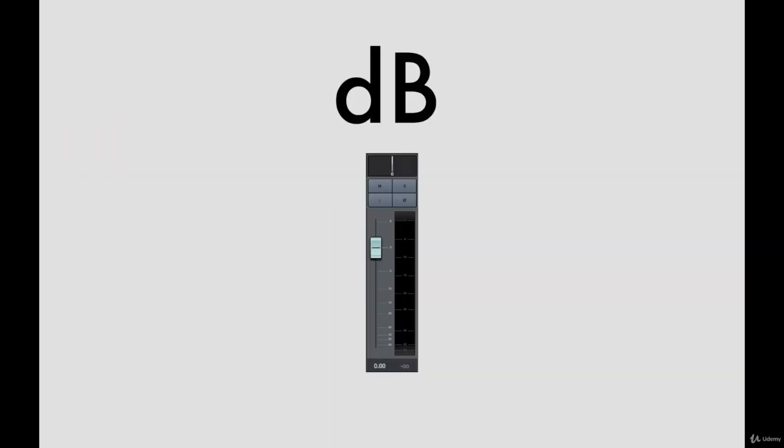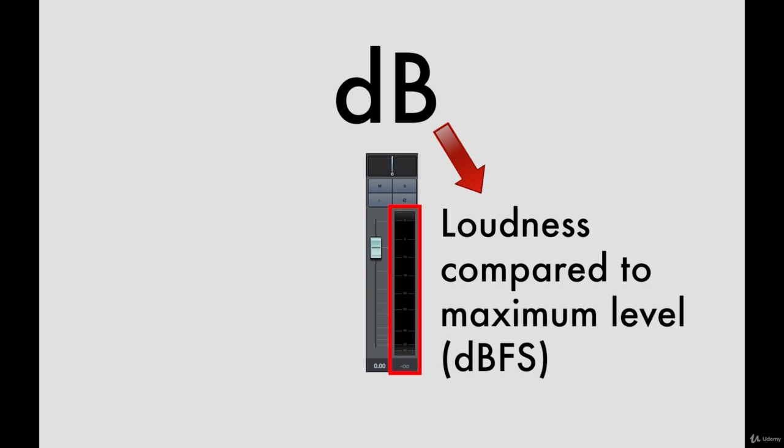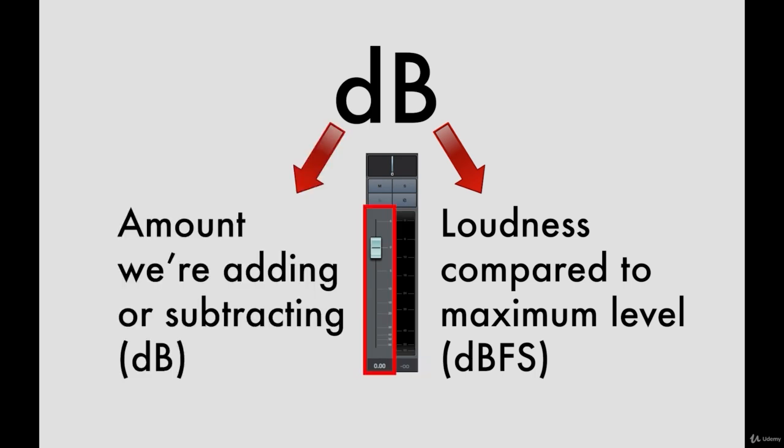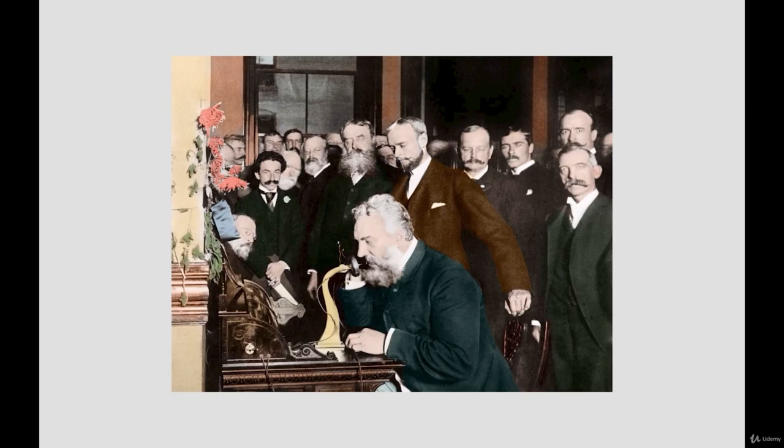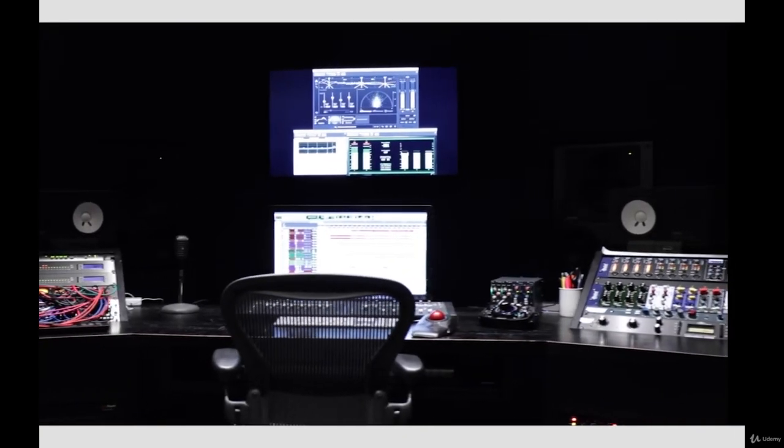So here's a summary of this lesson. In mixing, when we talk about decibels, we will either talk about how loud the signal is compared to the maximum possible level, and we will call this dBFS, decibels full scale, or we will talk about how much we are adding to or subtracting from a signal. For this, we will use the good old dB, or decibels. Oh, by the way, the B in dB is always written in capital letters because it's named in honor of Alexander Graham Bell. That's all we need to know about decibels from a mixing point of view.